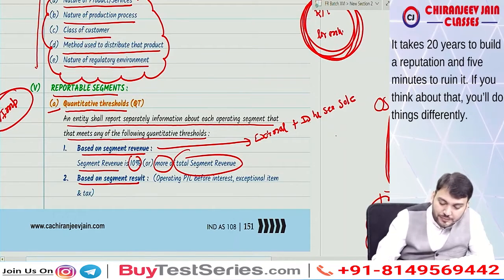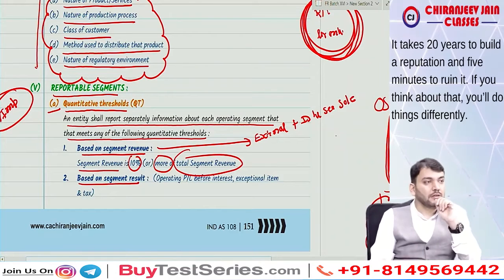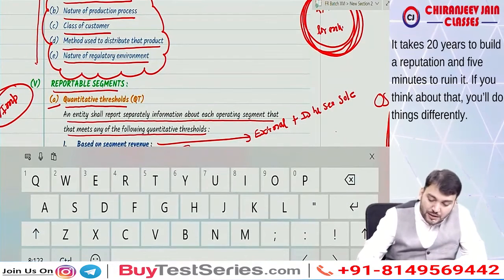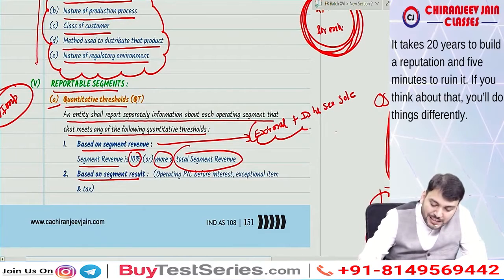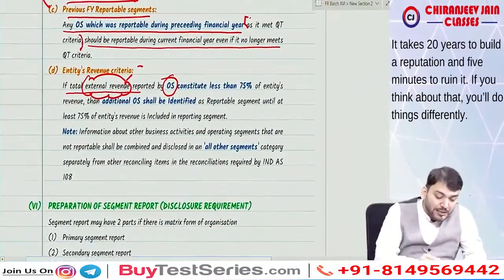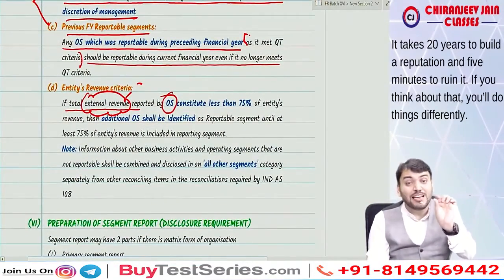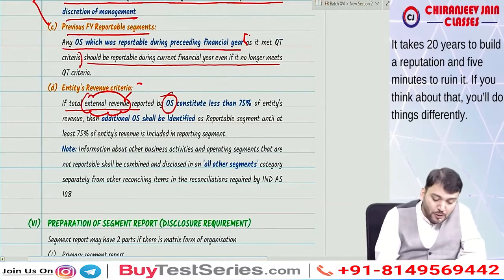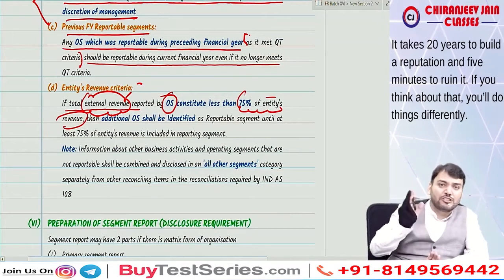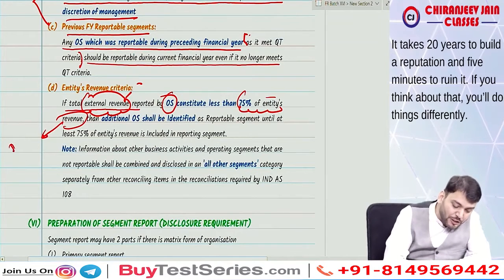So when I am saying segment revenue, it means external revenue plus inter-segment sale. Yes sir, we have understood. So what is point D? If total external sale reported by operating segments constitutes less than 75% of the entity's revenue. Entity's revenue means total external sale which is transferred to PL. So entity's revenue is also total external sale.